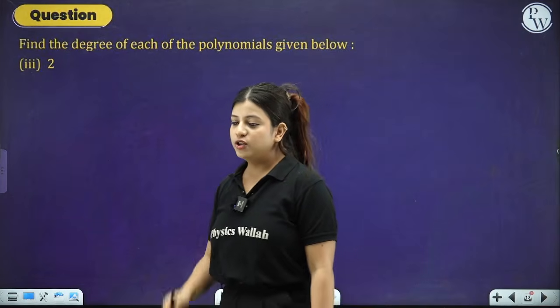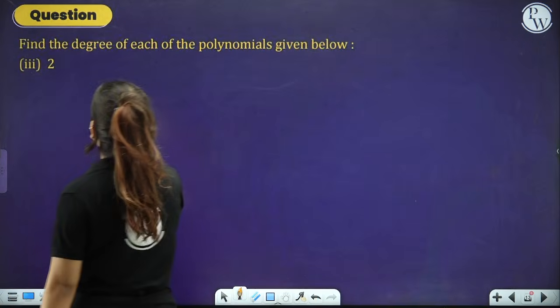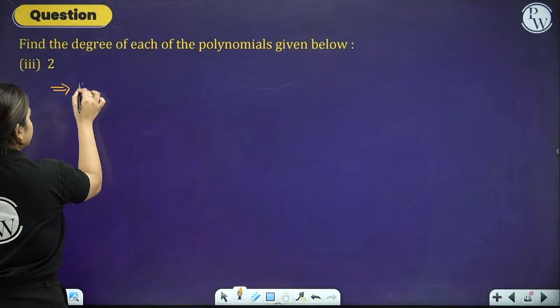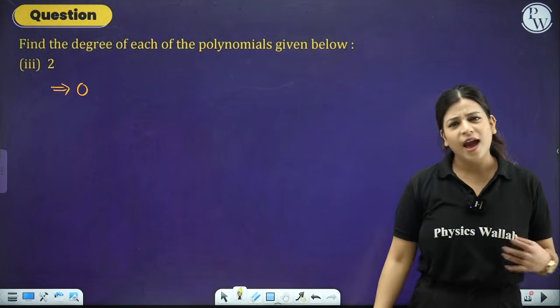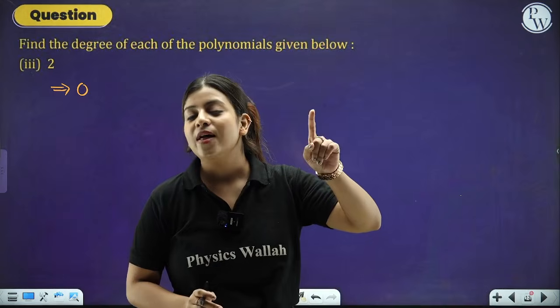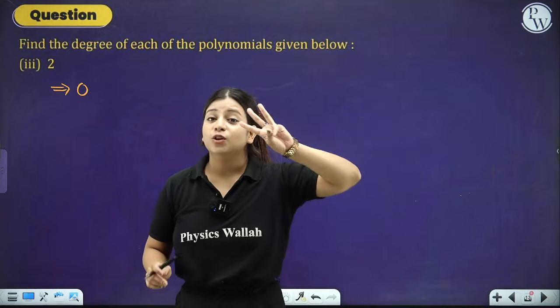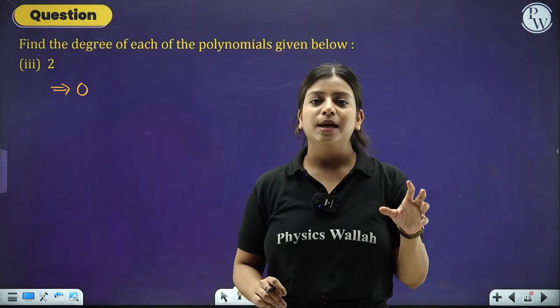Now it is just the constant number 2. I have already told you that the degree of any constant polynomial is 0. Let's learn why. How can the degree be 0? Just remember the three things that we have to check for anything to be a polynomial.